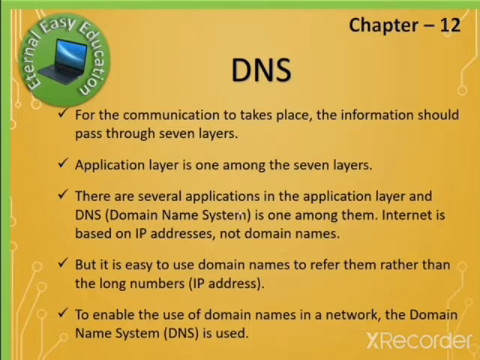Let's see an overview of DNS. For communication to take place, the information should pass through 7 layers. As we know, the TCP/IP model has 4 layers, and the OSI model has 7 layers. But both models have an application layer. The application layer is one among the 7 layers. There are several applications in the application layer, and DNS is one of them.